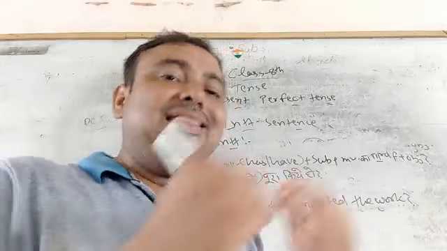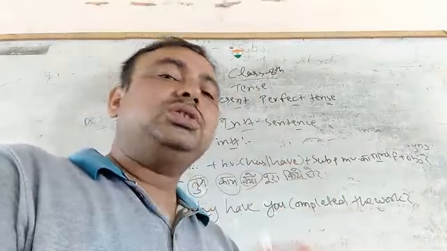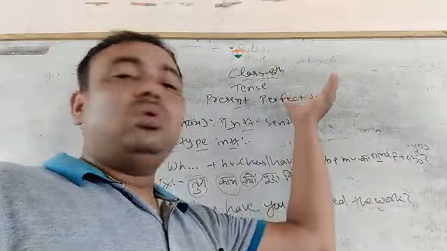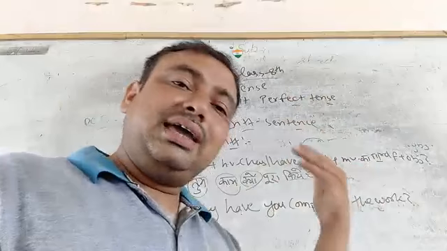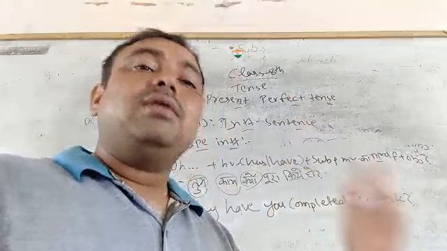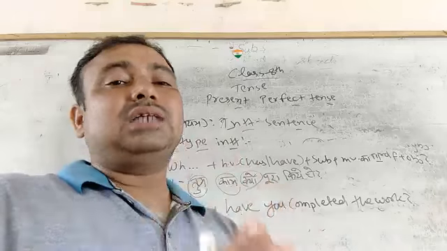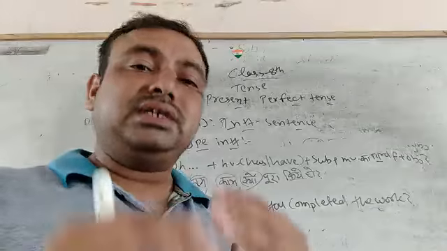It will be lengthy to explain, so we will do it later. First I have explained the present perfect tense, thereafter I explain future perfect, finally at the end past perfect tense. Because it will be lengthy, it will take some time.